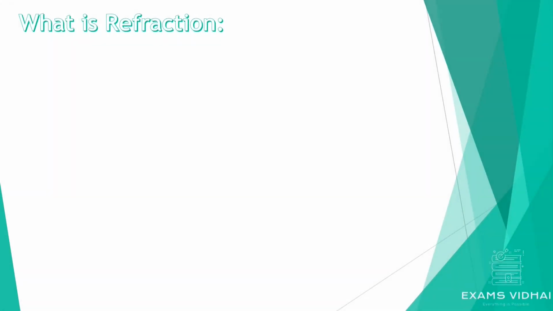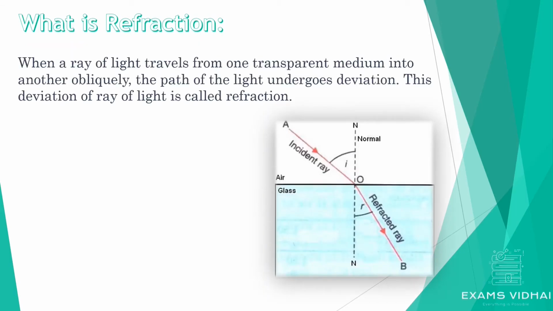So yeah, we will be starting with refraction. So what is refraction? If you know about refraction, or if you have read something about this phenomenon in your previous classes, you can write it out in the comment section. Okay, so when a ray of light travels from one transparent medium into another medium obliquely, then the path of light undergoes a deviation. This deviation of the ray of light is called refraction.